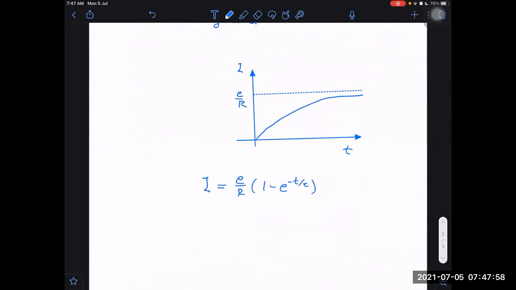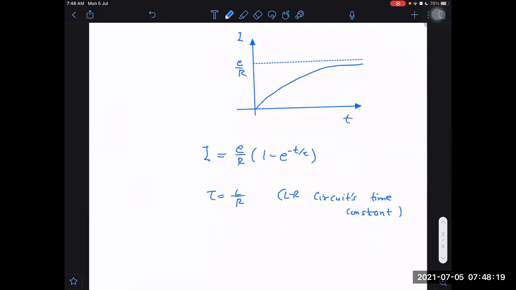This tau is the time constant, and tau is equal to L by R. Time constant of an LR circuit is L by R.